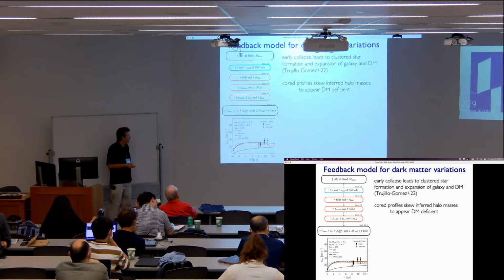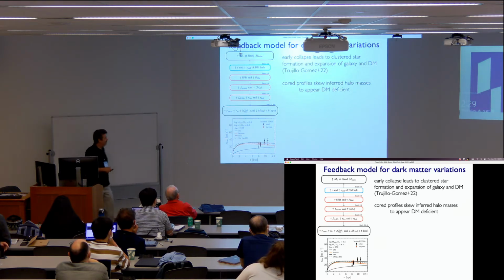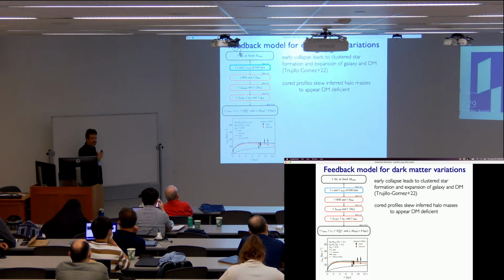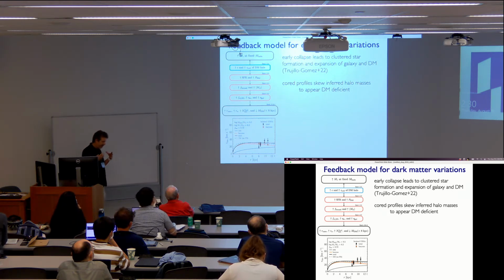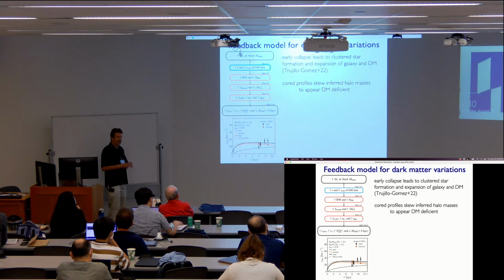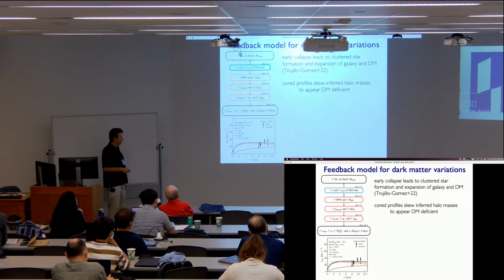So here's a model from Sebastian Trujillo-Gomez, based on empirically based star cluster formation and evolution models, also working with Dietrich Clausen, where they postulate that these galaxies formed at early collapse times, where you have a runaway effect if you have very high gas densities. This is the flow chart that starts here: high concentration, high early collapse halos. That leads to an initially high stellar mass fraction, but then other effects take place, where you've got more star formation in massive clusters, which in turn creates more feedback and expands the galaxy more, and could create these observed systems today.